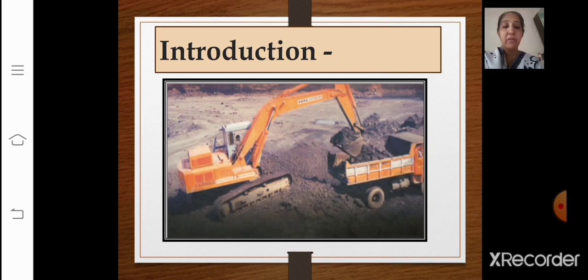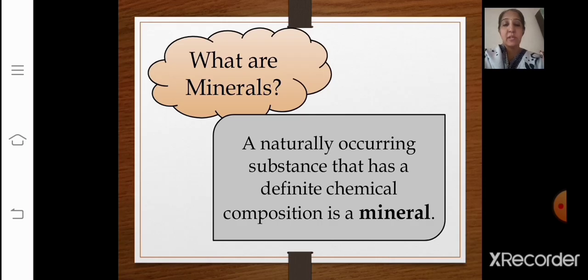Sukant answered Kiri that it is because of the coal mines nearby. Do you see the trucks? Can you all see the trucks in the image? Yes. They are carrying the mineral coal. This image shows you the loading of a truck in a coal mine. So this is what Sukant replied. Then Kiri asked him, "What are minerals?"